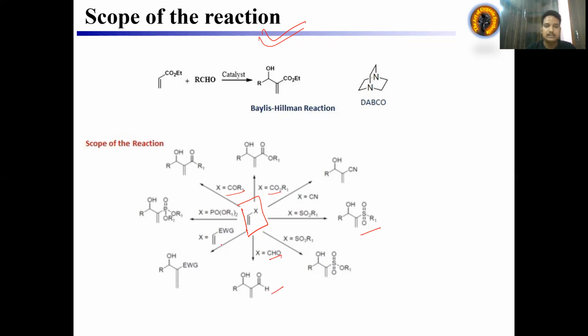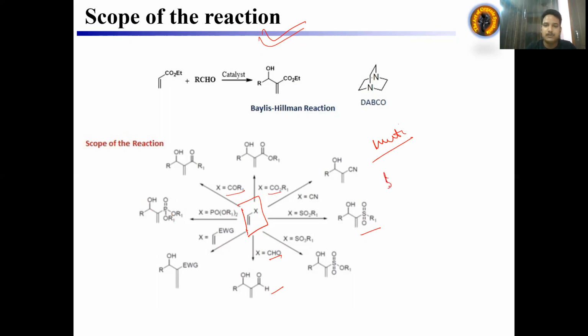So you can think like here, this is the multitasking reaction. This is one of the best reactions in organic synthesis.